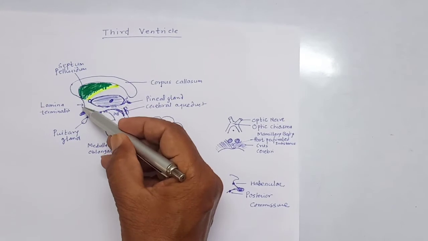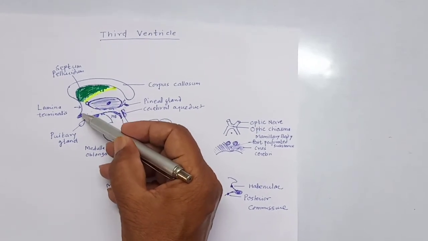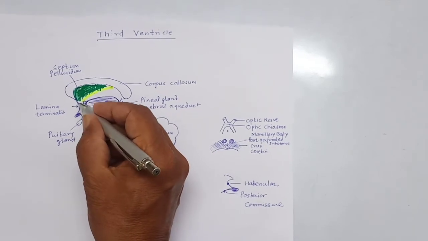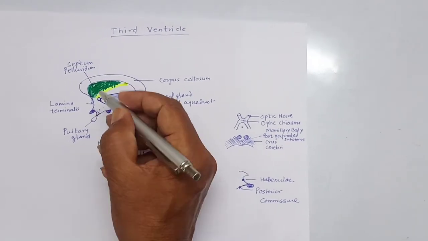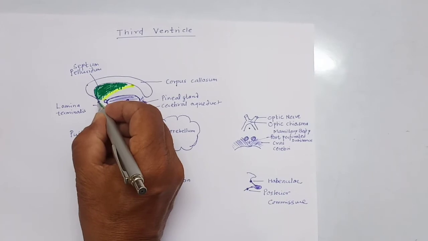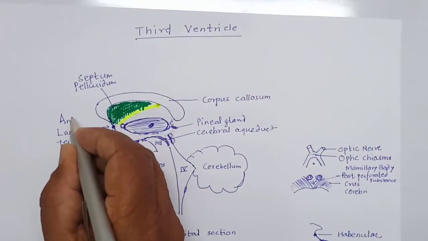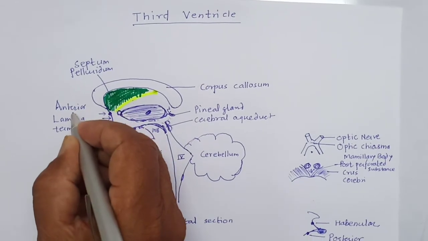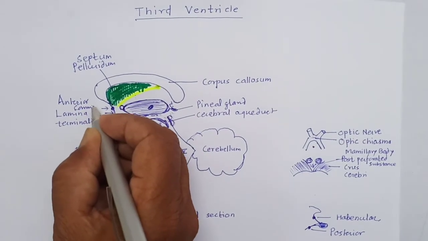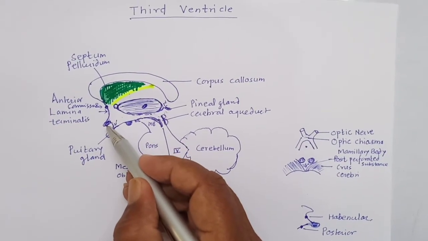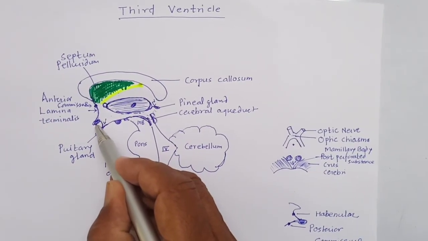This is the anterior wall of the third ventricle. It is formed by the lamina terminalis. Embedded in the upper part of the lamina terminalis lies the anterior commissure, and below, this wall is formed by the optic chiasma.